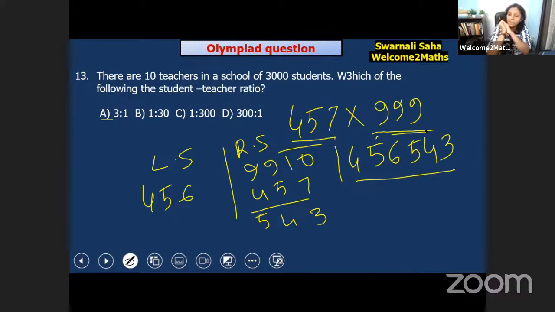Yes, the distributive property is also very good. For the distributive property, what you have to do is write 457 into 1000 minus 1, that is 457 into 1000, then subtract 457. That's all. Yes. So this is a wonderful technique that I have shared with you.